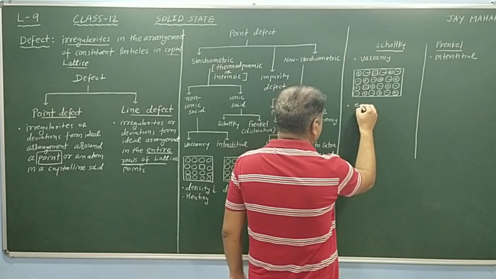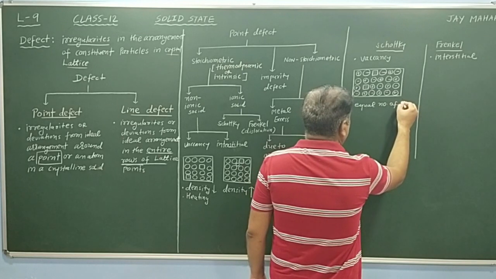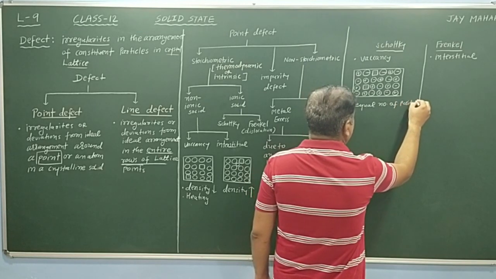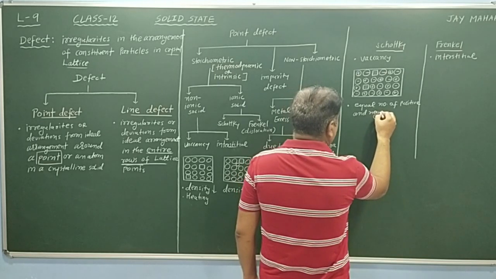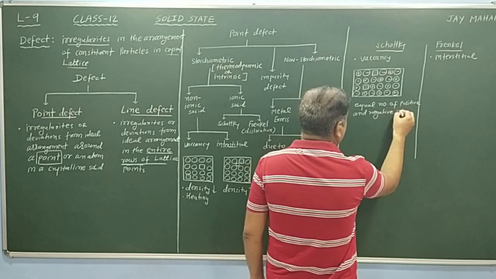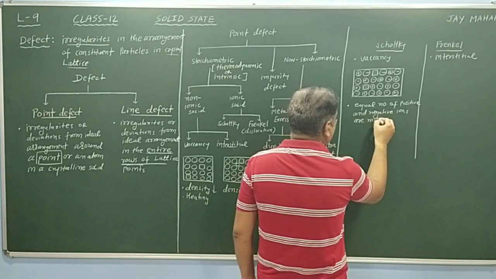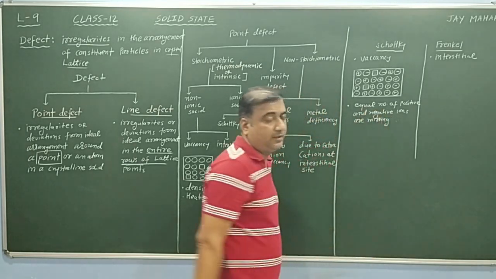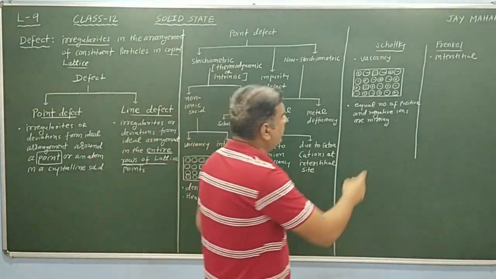Equal numbers of positive and negative ions are missing. The reason is to maintain electrical neutrality.